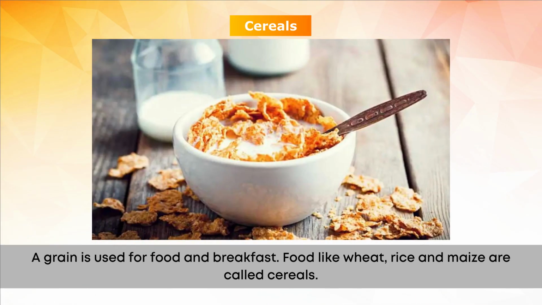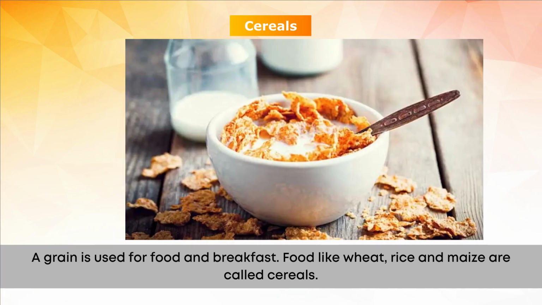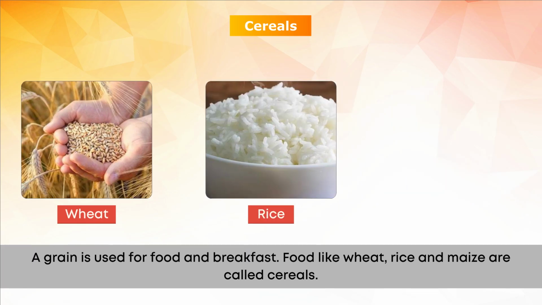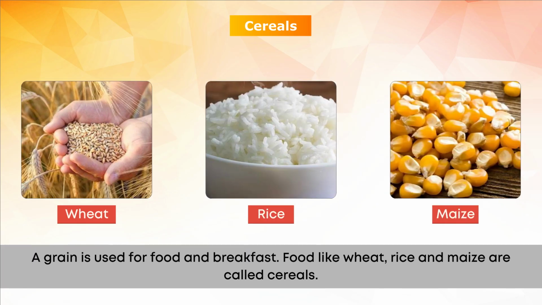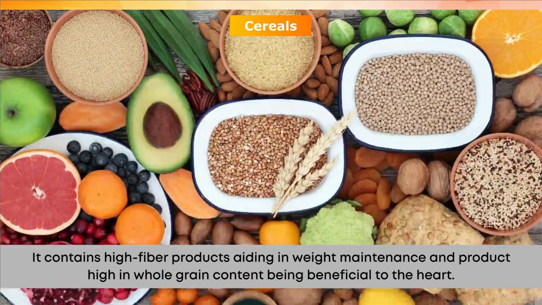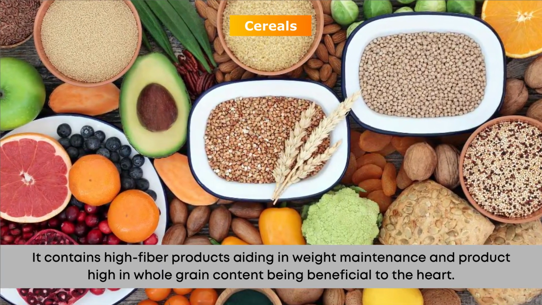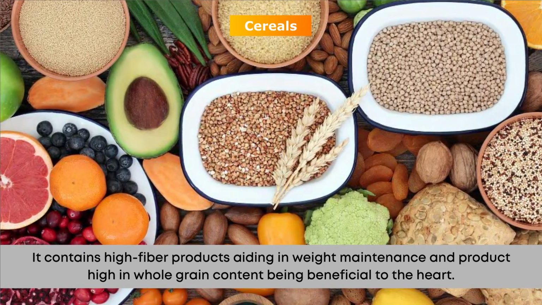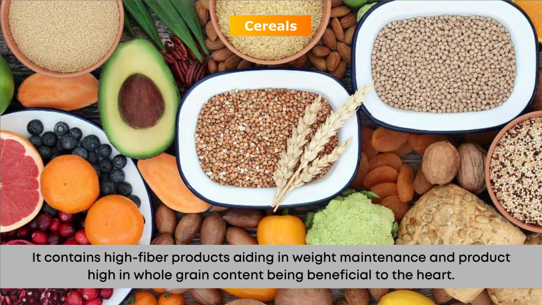A grain is used for food and breakfast. Food like wheat, rice, and maize are called cereals. It contains high fiber products aiding in weight maintenance and products high in whole grain content being beneficial to the heart.